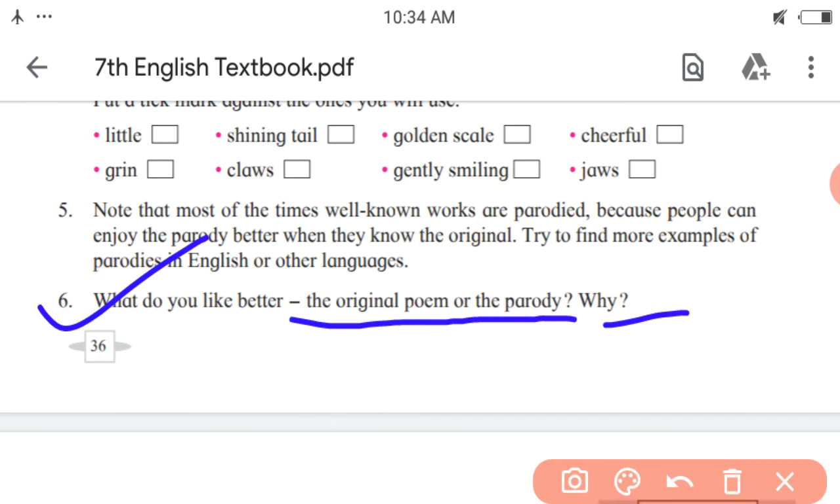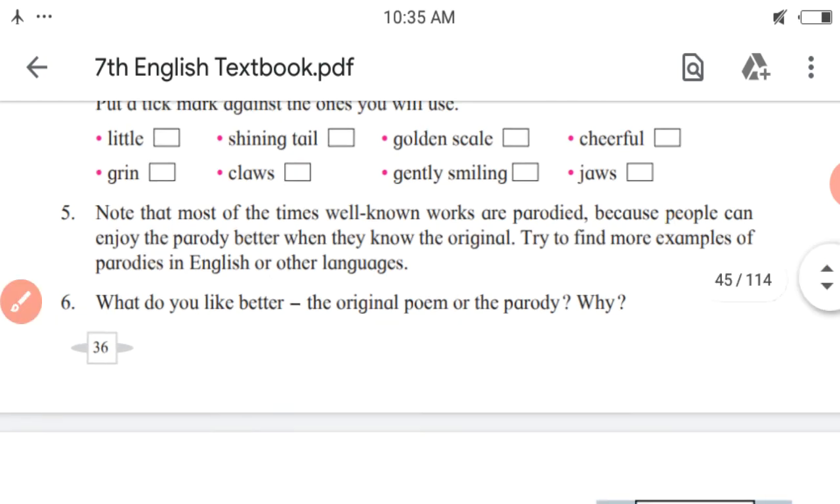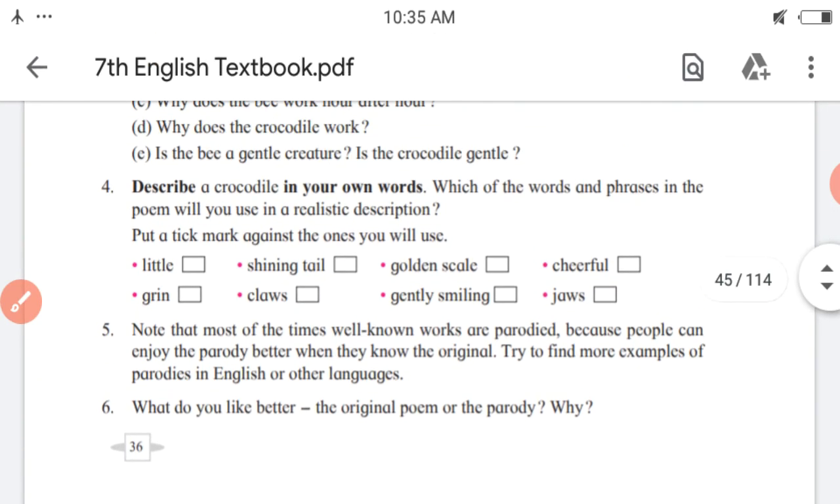But if you like the parody, you can write, I like the parody because it is humorous, it is funny. In the parody, whatever actual condition or characteristics of any animal are there, they are mentioned in a witty, funny manner. So in this way you have to write the answer for the sixth question.